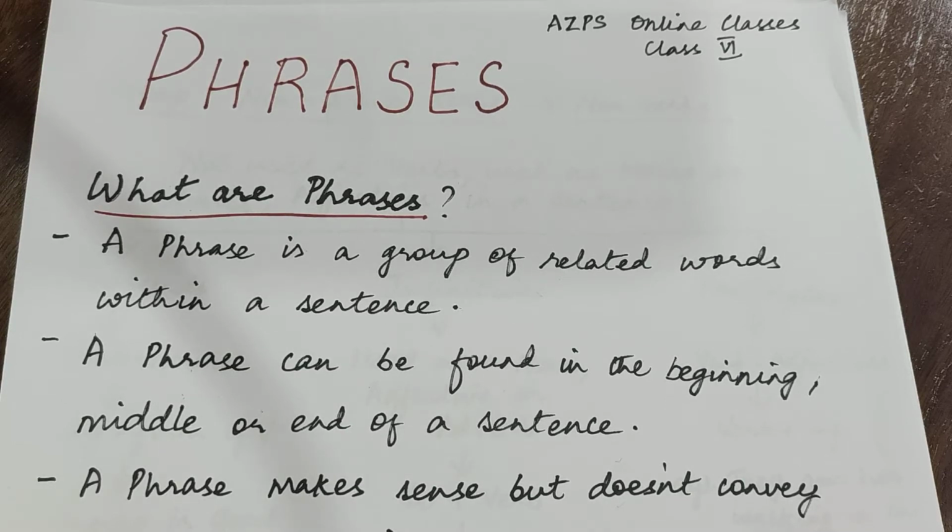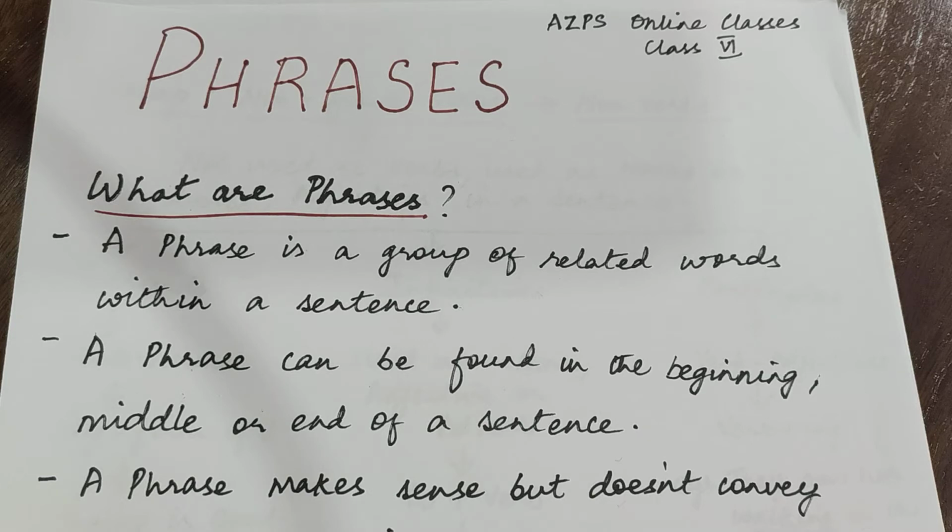Today we will learn a new grammar topic, phrases. But before we start phrases, let us recapitulate what are sentences. So we have learnt earlier that sentences are groups of words. They are a group of words having a subject and a predicate. They start with a capital letter and they end with a full stop or a question mark or an exclamation mark. And a sentence usually has a subject performing an action. And the doer of the action is the subject and the action is the verb.